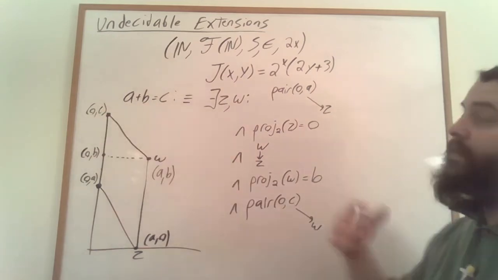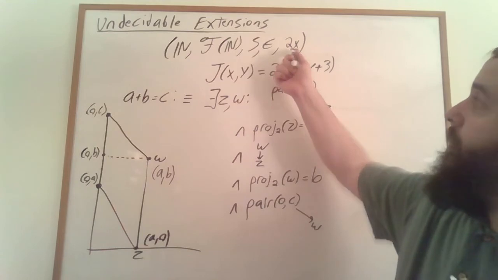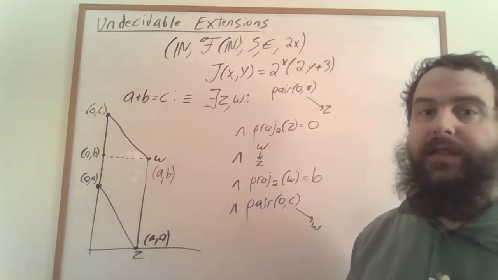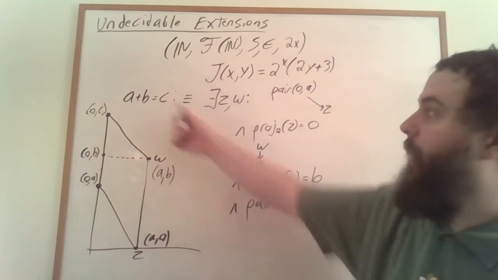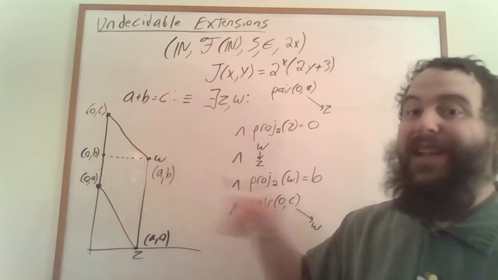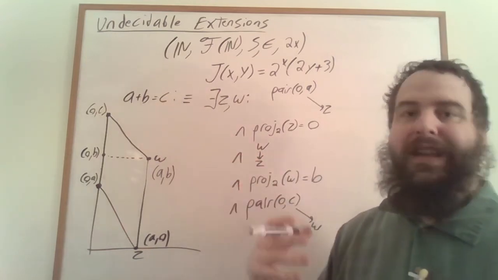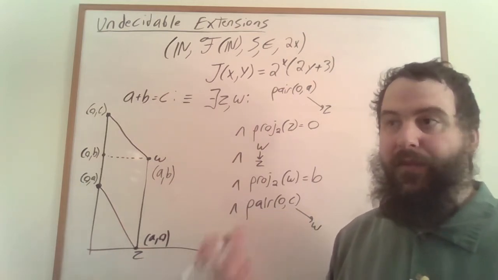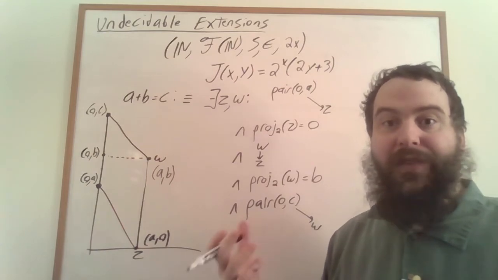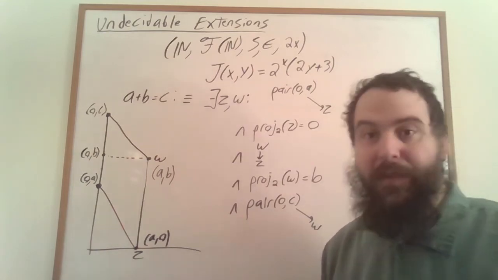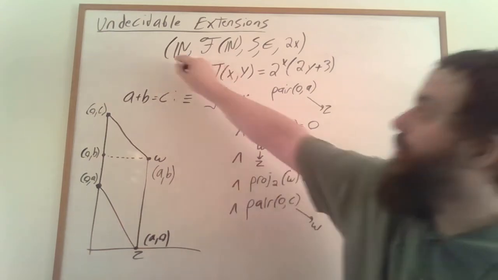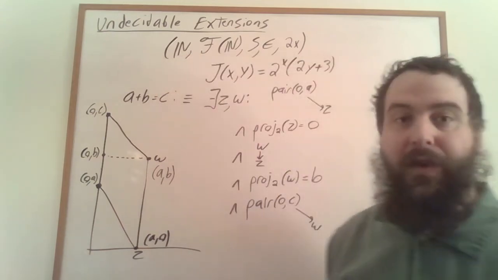And so simply by adding in the ability to talk about doubling into the weak second-order theory of one successor, we were able to talk about addition. And remember that addition allows us to essentially do the same sort of concatenation arguments that we were doing before, which allows us to talk about addition and multiplication, which allows us to talk about Turing machines, and so this theory is also undecidable.